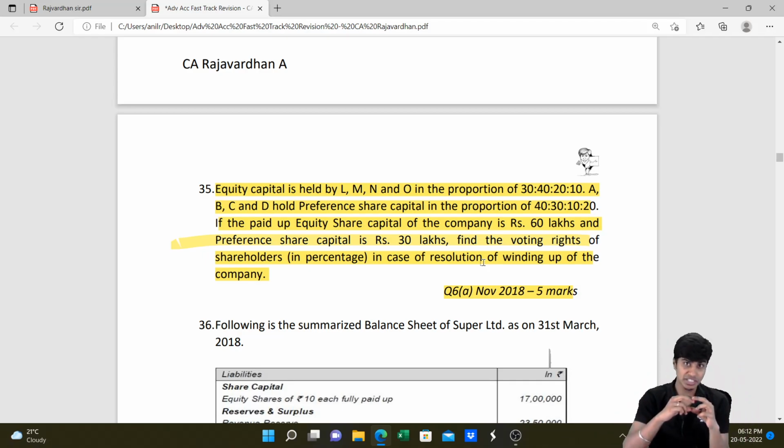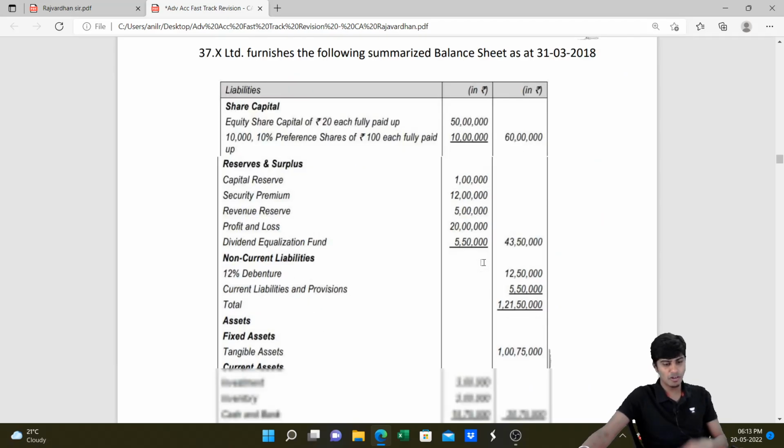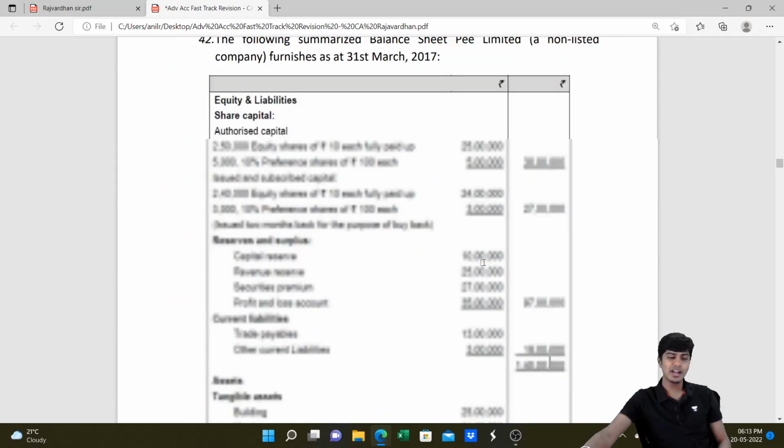Take the total of the share capital, and then the money that they have, find the proportion. For that proportion, find out the ratio. That will be the percentage of holding that each of the shareholders will have if the resolution to be passed is for winding up, because preference shareholders also get to vote and they are on par with equity shares when it comes to voting for the sake of resolution, or to say dissolution or winding up. So that, my friends, is with regard to the topic of buyback and differential rights.